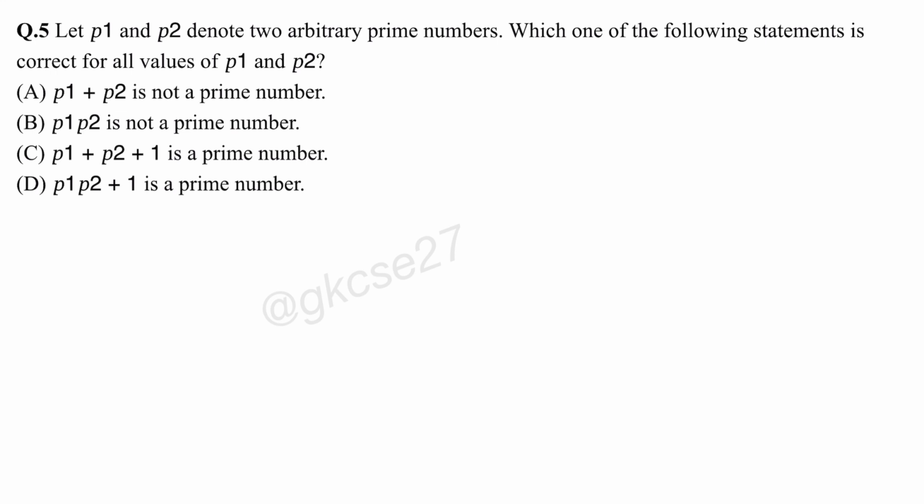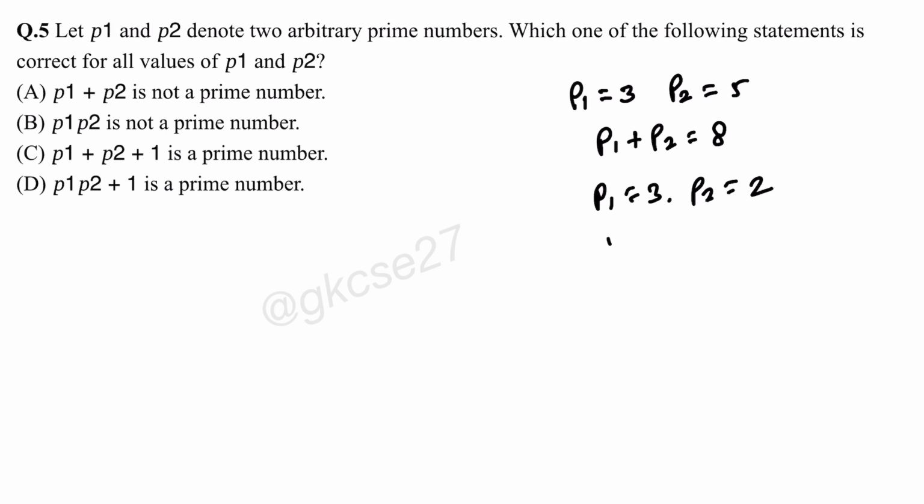Question number 5. Let P1 and P2 denote two arbitrary prime numbers. Which one of the following statements is correct for all values of P1 and P2? See, first option, P1 plus P2 is not a prime number. So P1 is 3, P2 is 5. So P1 plus P2 is 8. Okay, it's correct. Now P1 is 3, P2 equal to 2. 2 is also a prime number. So P1 plus P2 is 5. 5 is prime. So this option is wrong.